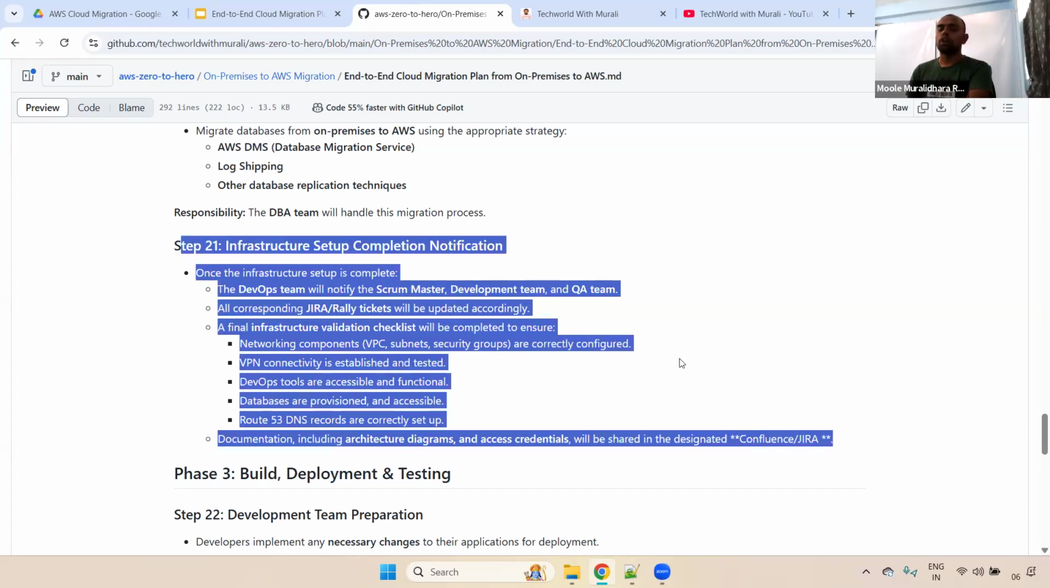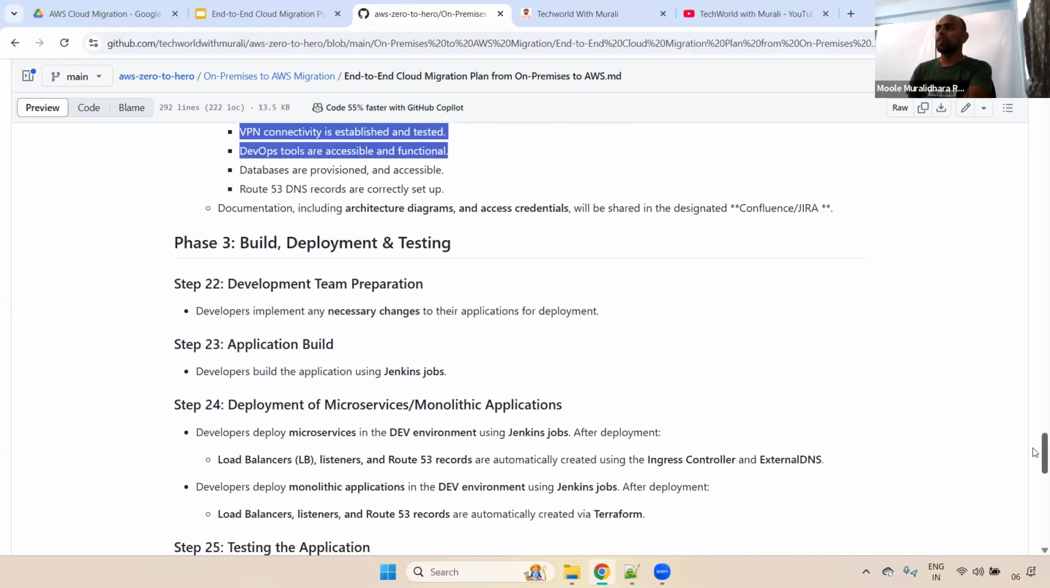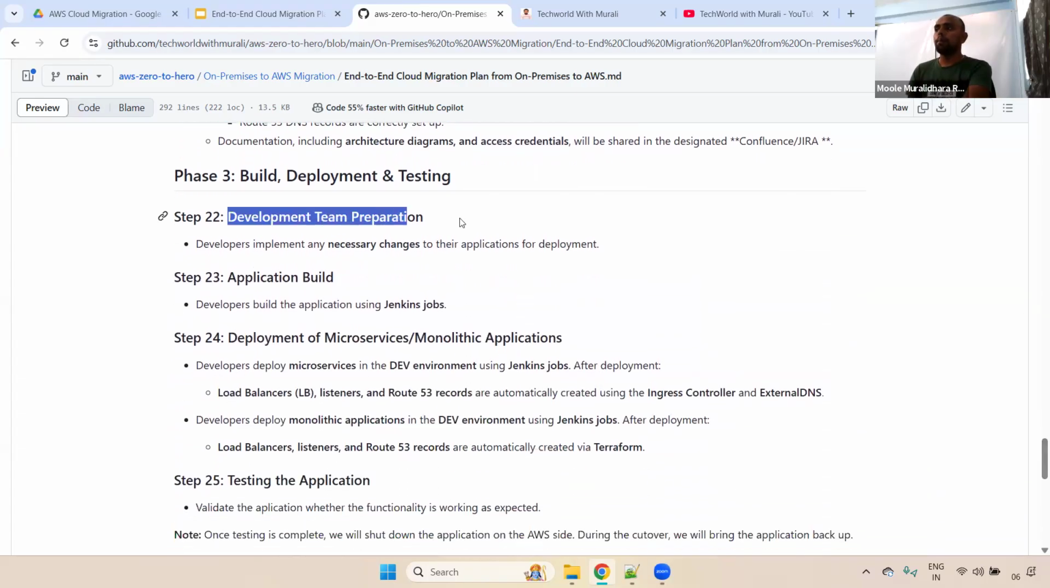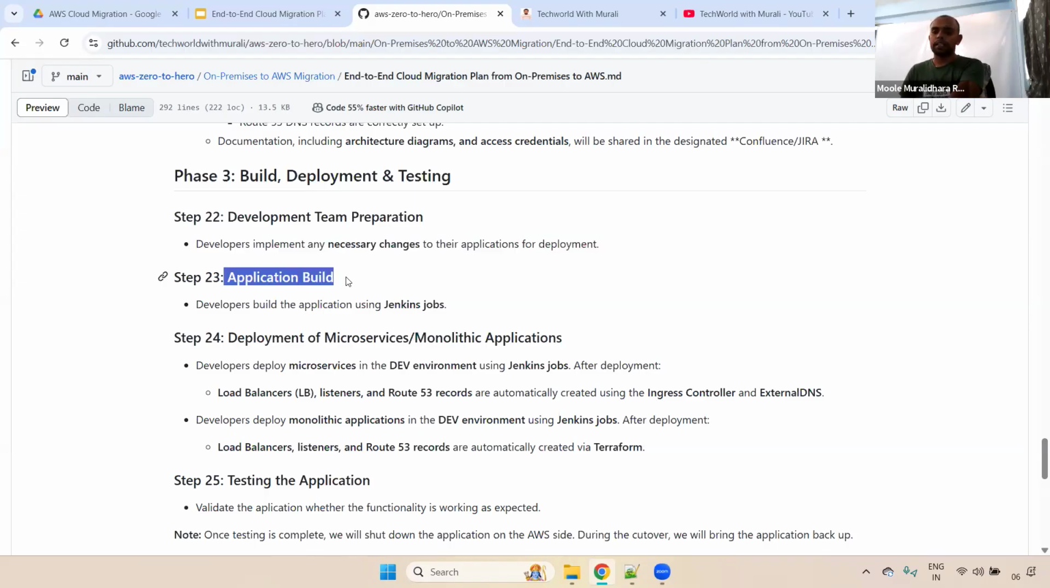Any questions now? So far we have discussed planning and preparation, and infrastructure setup is completed. Now, what is step 3? It means phase 3, development team preparation. The development team will make the necessary changes for the build and deployment of the particular applications. First, they will build the application using a Jenkins job.